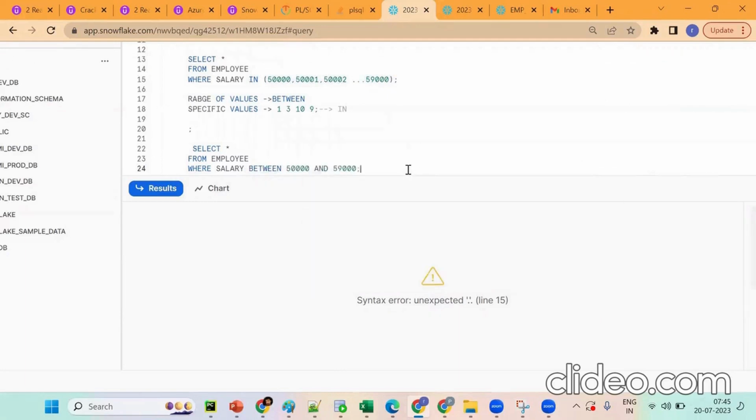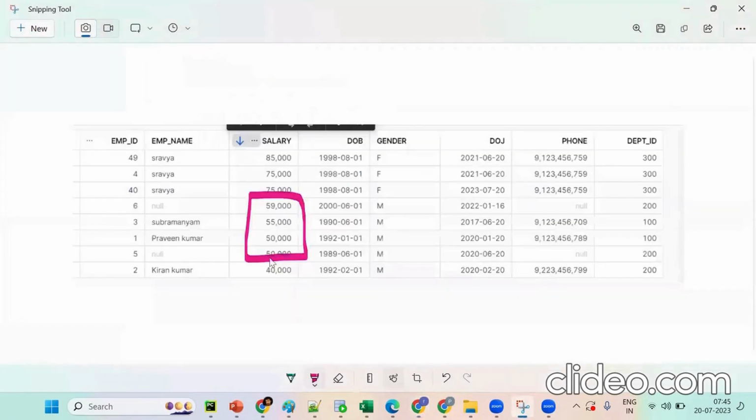Understand the concept. Now if I put 50,000, what details do we have? How many records do we get? See this data: 2 records, 3 records, 4 records. Tell me, are 59,000 and 50,000 inclusive or exclusive?